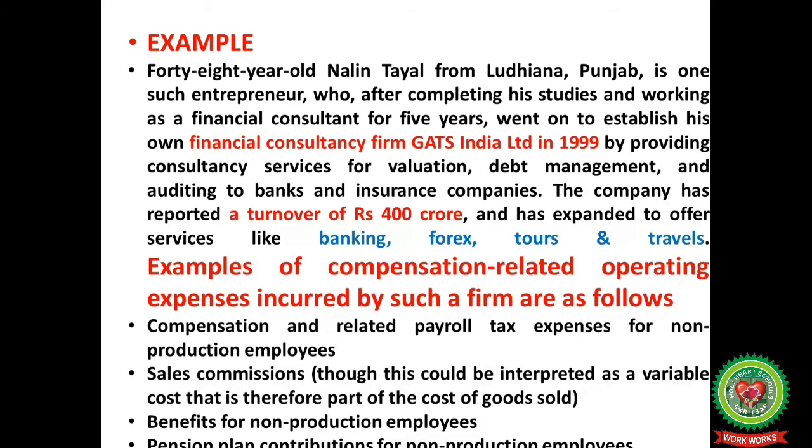Examples of compensation-related operating expenses incurred by such a firm are as follows: compensation and related payroll tax expenses for non-production employees, sales commission, though this could be interpreted as a variable cost that is therefore part of the cost of goods sold, benefits for non-production employees, and pension plan contributions for non-production employees.